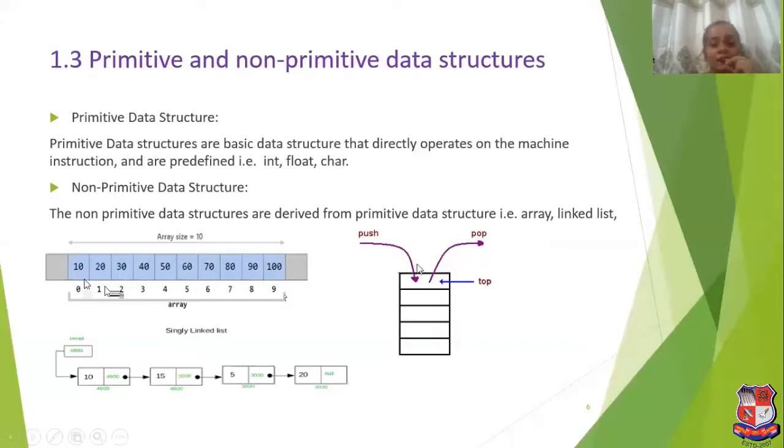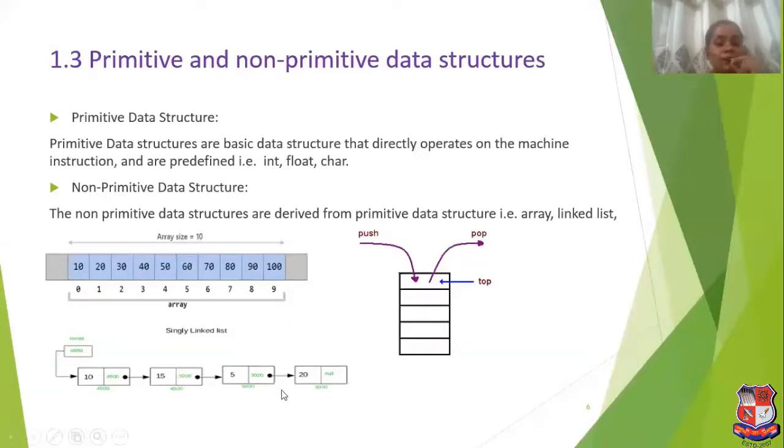Next is the stack, in which top is the most important part, used to track the memory location. In stack, we use two operations, push and pop. Push is used for inserting data and pop is used for deleting data.